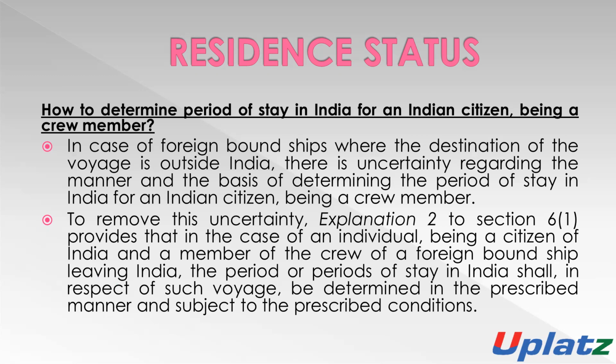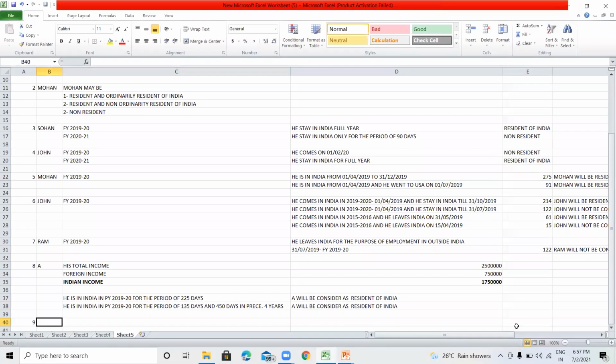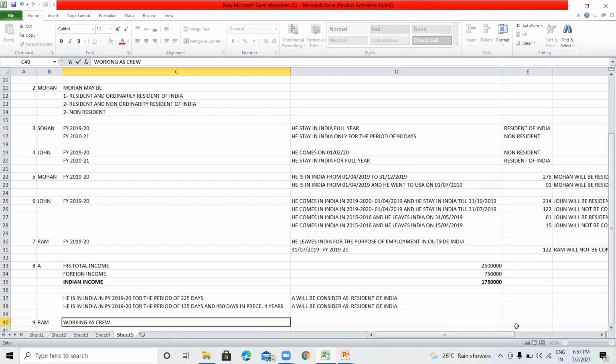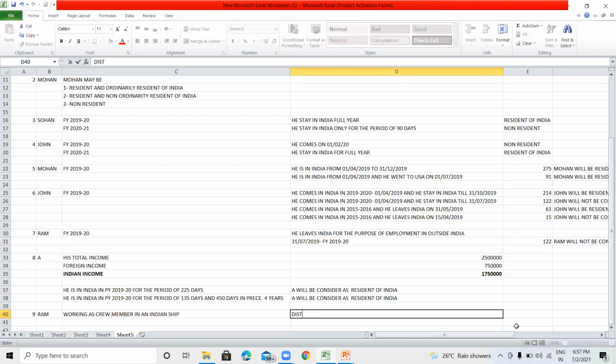For example, Mr. Ram is working as a crew member in an Indian ship, and the destination of such ship is, for example, USA.